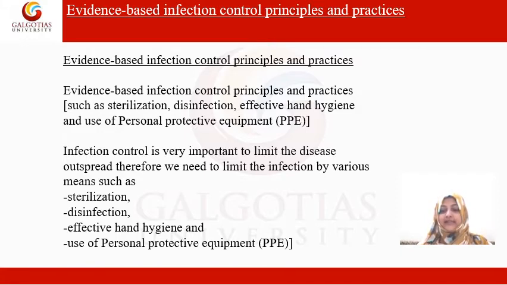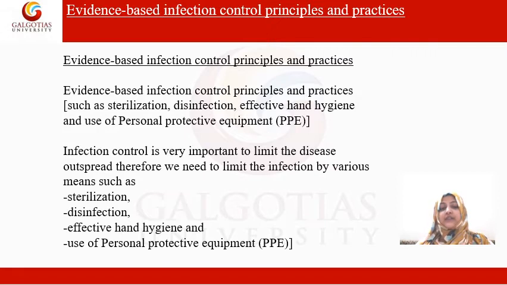If you use these measures, like wearing a mask in this pandemic time of COVID-19, doing hand sanitization, particularly hand washing, and wearing a PPE kit, then it is going to help you in preventing infection. So infection control is very important to limit a disease or the outspread of a disease.